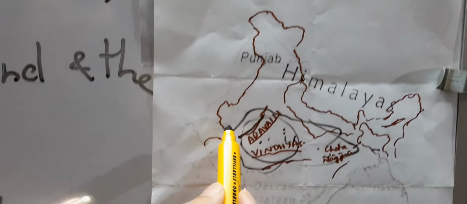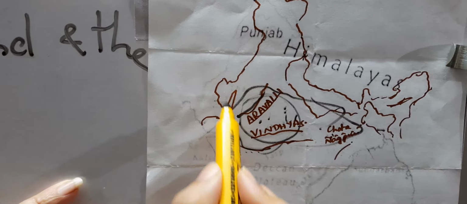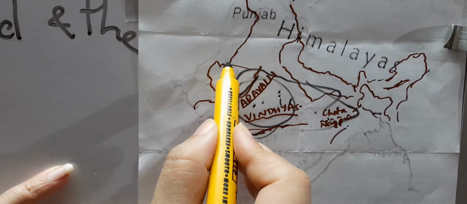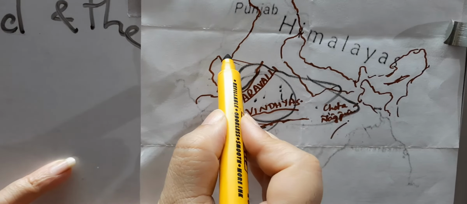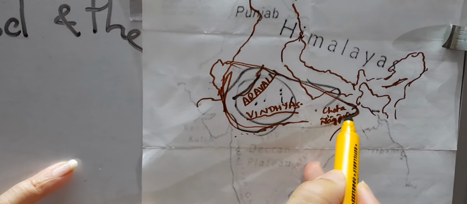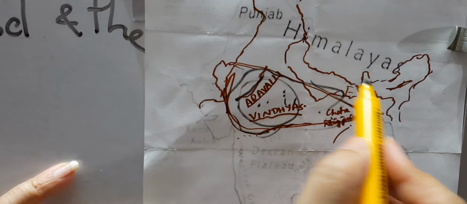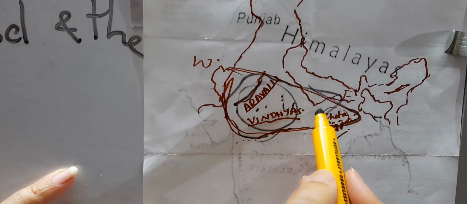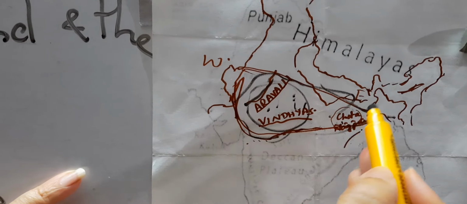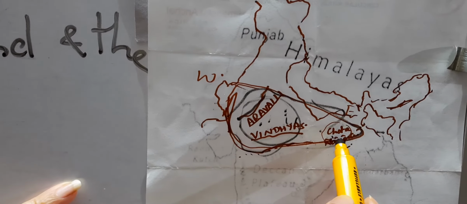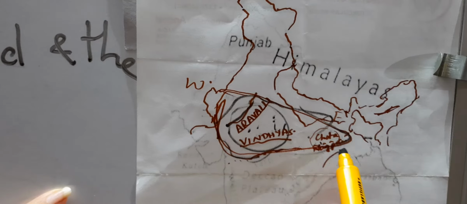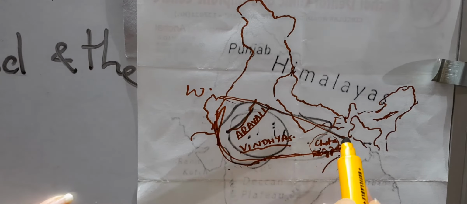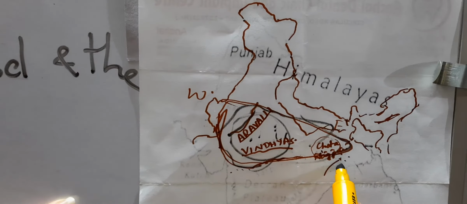Or you can see here also, if the first map is not clear, that this is the wider part. The Central Highland is wider in the west, and it gets narrower in the east. This is the eastern part, this is the western part, and this Chota Nagpur Plateau marks the extension. It is drained by river Damodar, and it marks the eastern extension of Central Highland.